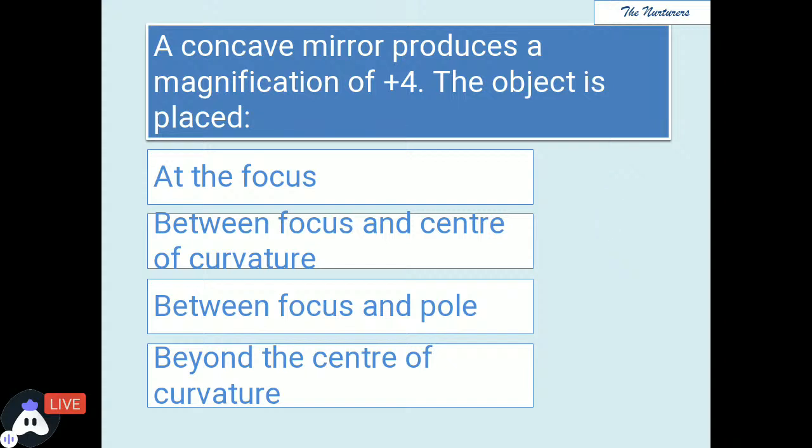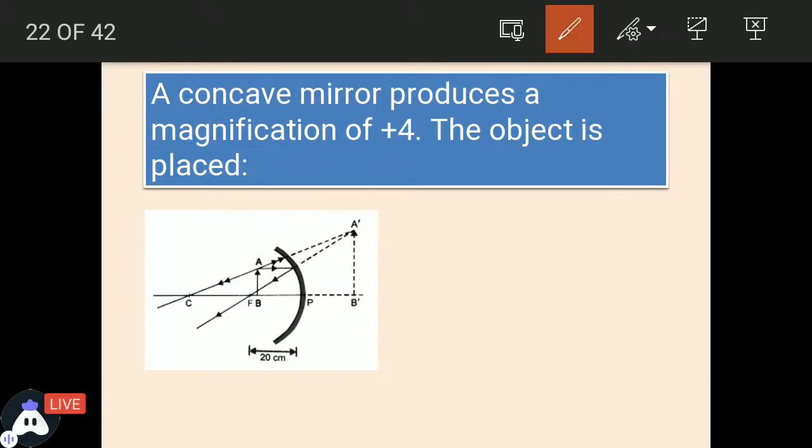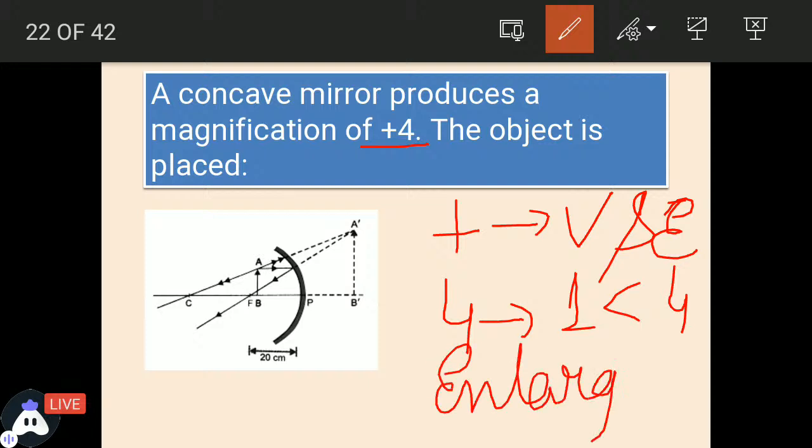Yes. So as you can see, first of all it is a concave mirror, and secondly the question is you get a magnification of +4. What can we conclude from +4? This can also be a question for you. The plus denotes that the image is virtual and erect. And if we talk about 4, 4 means it is greater than 1, which means the image is enlarged. So if we have a virtual, erect and enlarged image, it is always placed between focus and pole.